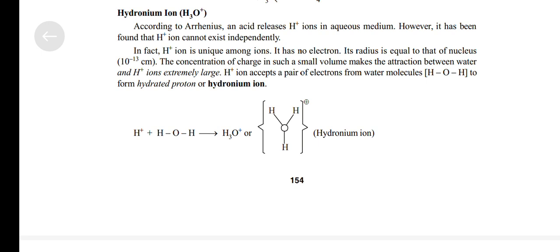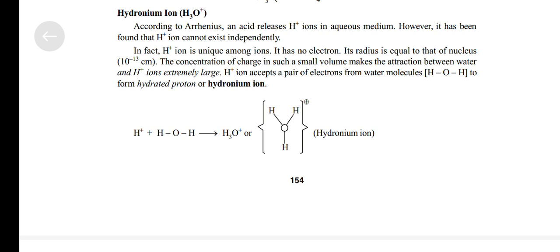It has no electrons. Its radius is equal to that of the nucleus, 10 raised to power minus 13 centimeter. The concentration of charge in such a small volume makes the attraction between water and H positive ions extremely large.